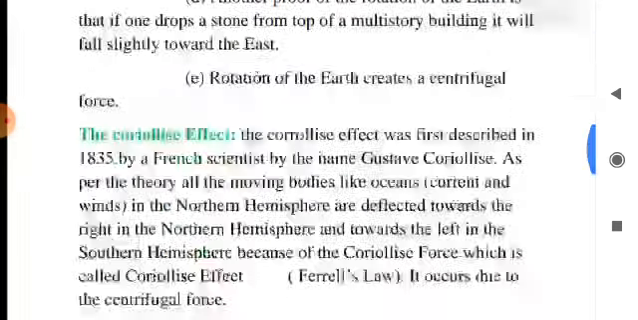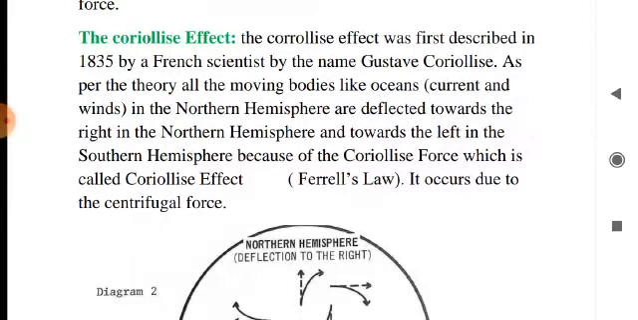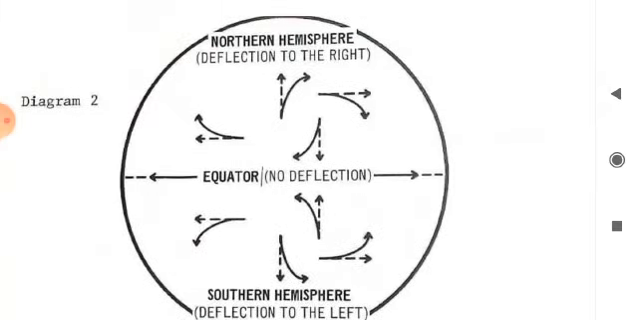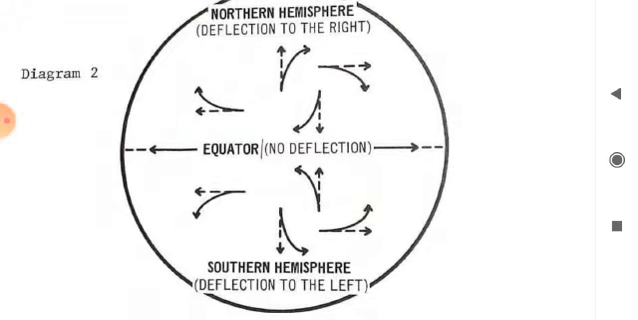Now come to the next point, that is the Coriolis effect. What do you mean by Coriolis effect? As per this theory, all the moving bodies on the earth's surface like ocean currents and winds are deflected towards the right in the northern hemisphere and left in the southern hemisphere due to Coriolis force, which is created by the rotation of the earth. This is called Ferrel's law. Clear? Just follow the diagram. In the northern hemisphere, deflection is to the right side, and in the southern hemisphere, deflection is to the left side.